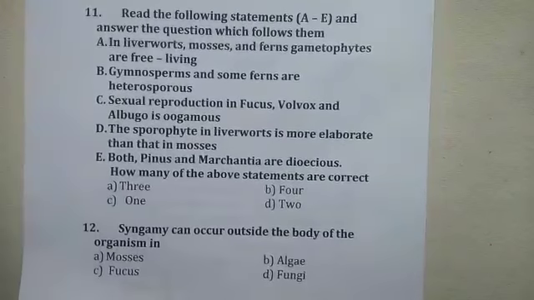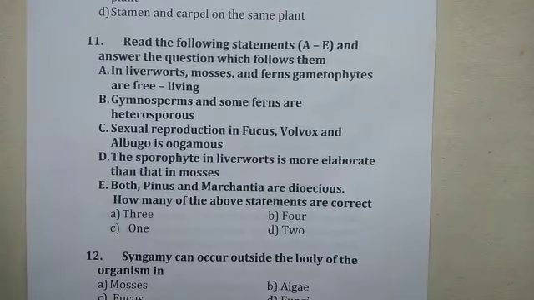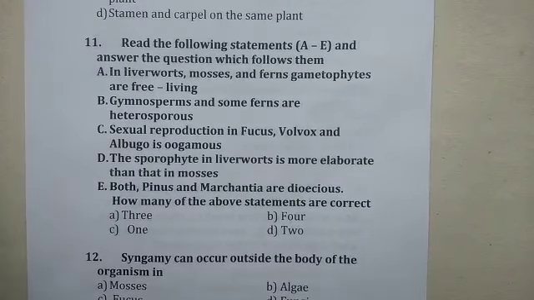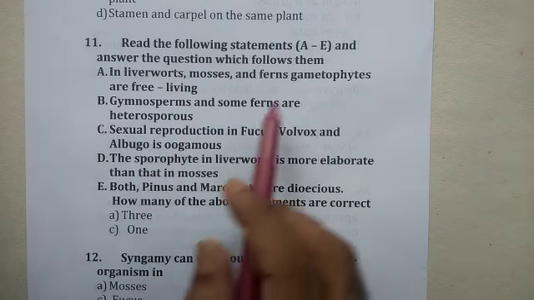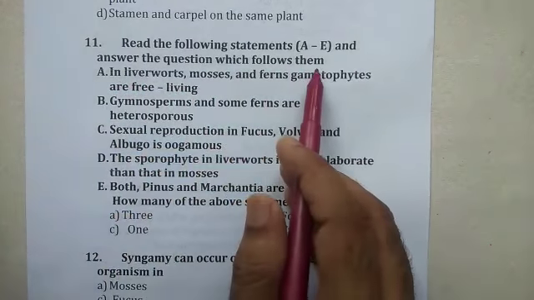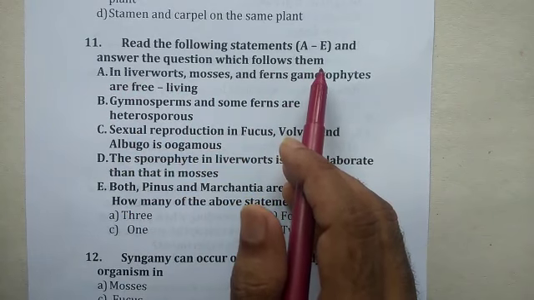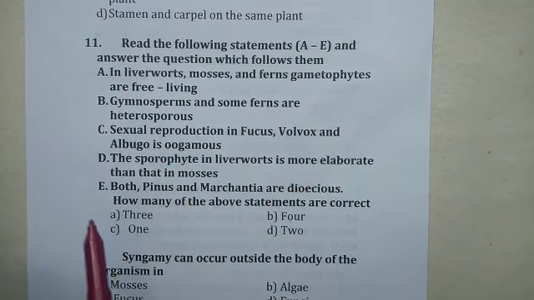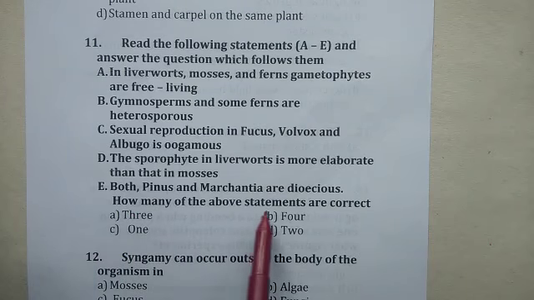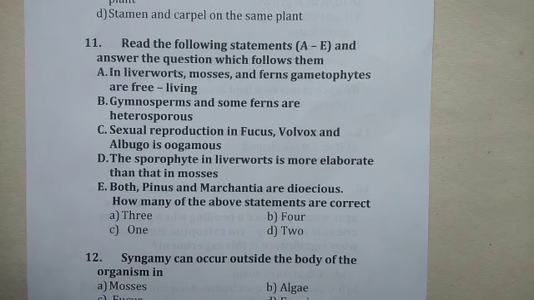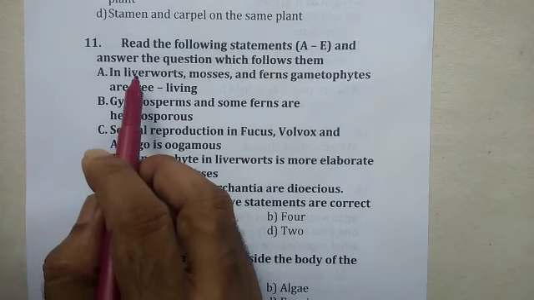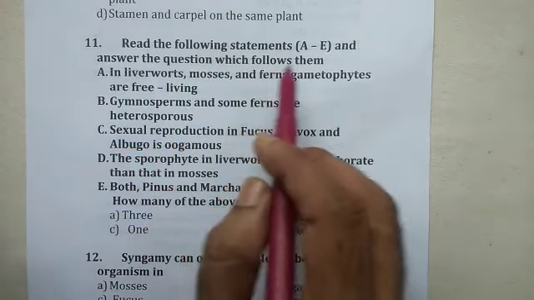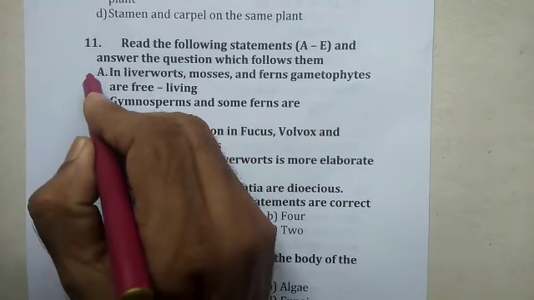11th. We'll move on to 11th. Read the following statements A to E and answer the question which follows them. Some statements are given A, B, C, D. How many of the above statements are correct? Let us see one by one. In liverworts, mosses and ferns, gametophytes are free living. This is correct.